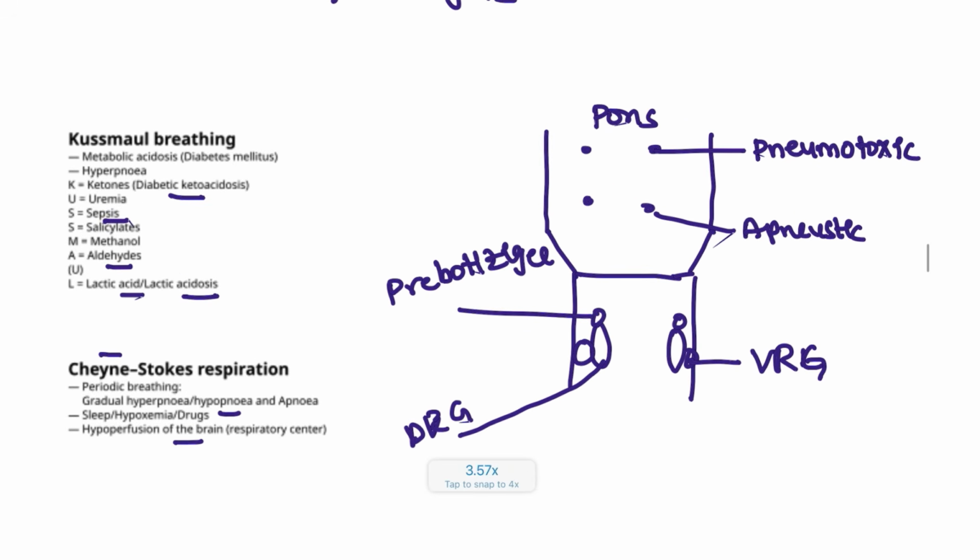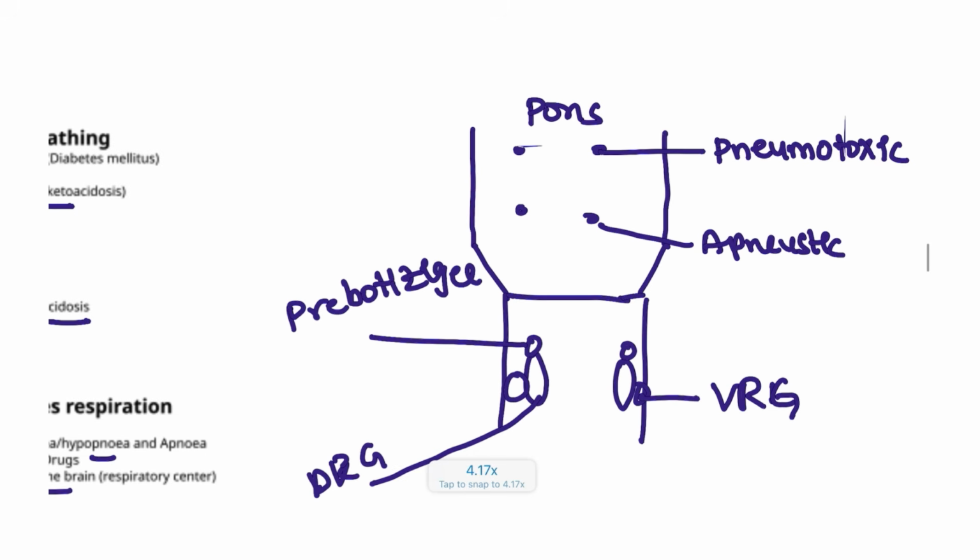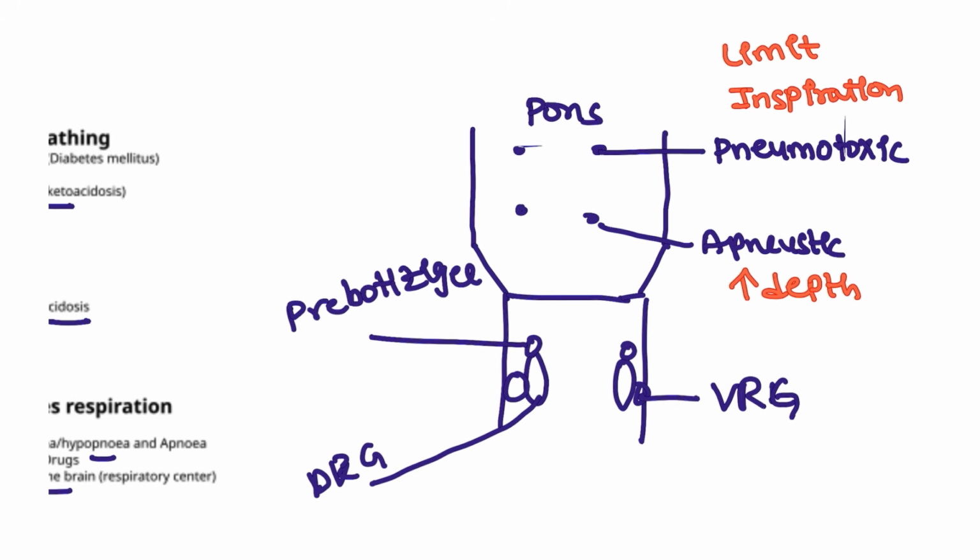So what are these? Let's see. This pneumotaxic center helps with the inspiration. It will decrease the limitation of inspiration. Apneustic will increase the depth of the inspiration, and VRG is important for the expiration. DRG, again, is important for the inspiration.